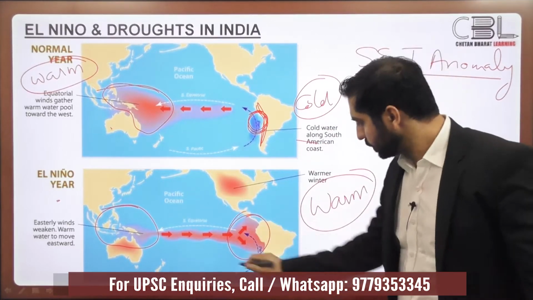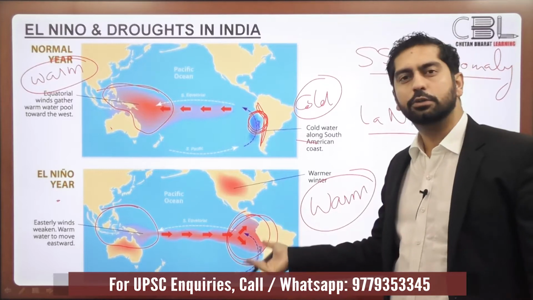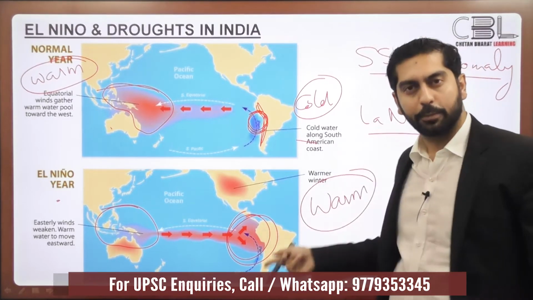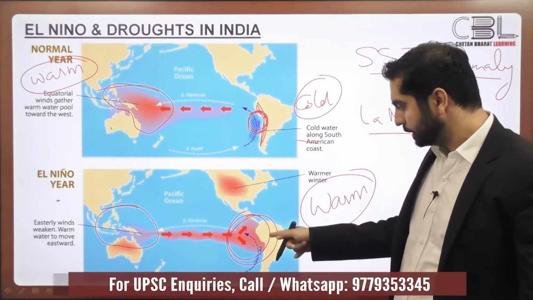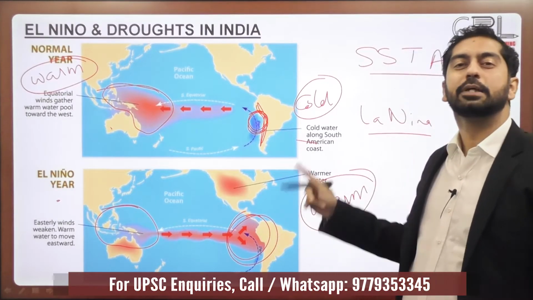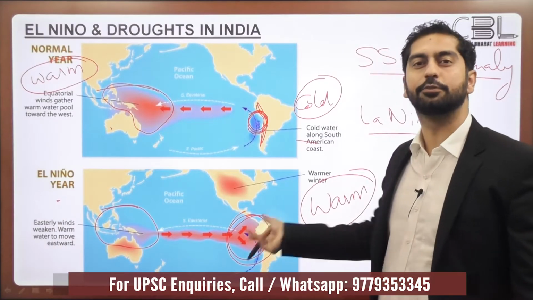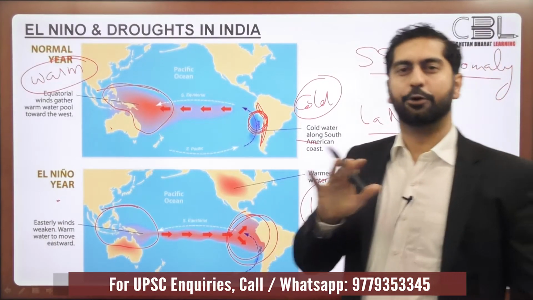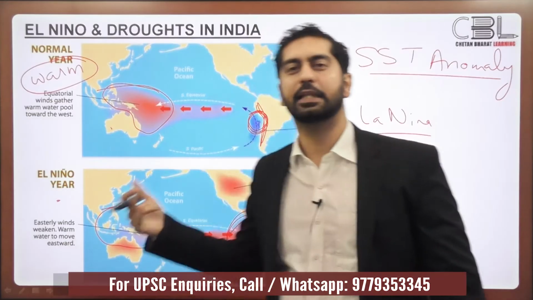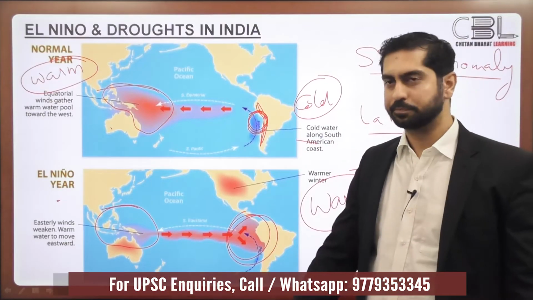But consider the situation over here. This South American coast is relatively warmer during El Nino. So in this case, South America would be relatively wetter also. There would be more rainfall in this region because of El Nino. So I hope you understand the impact of El Nino on the rainfall scenario.